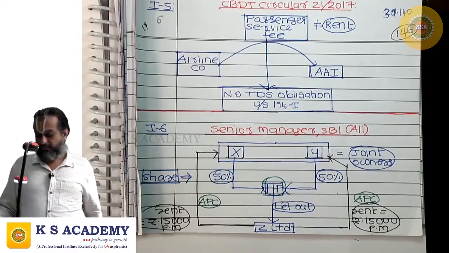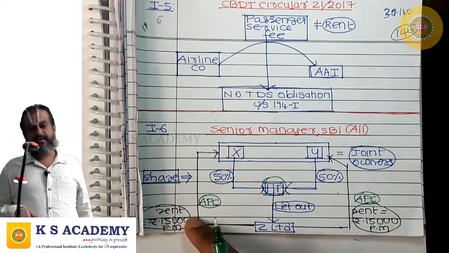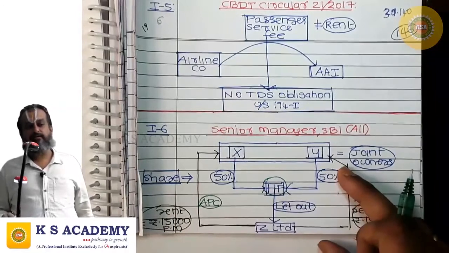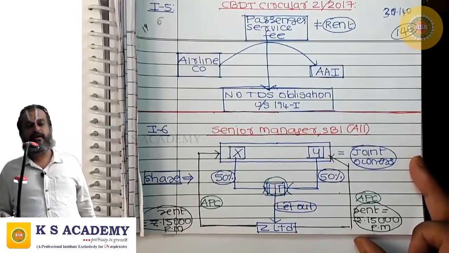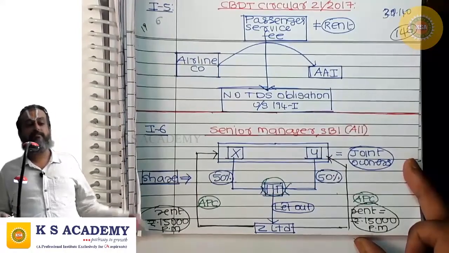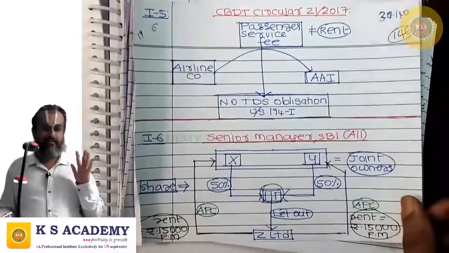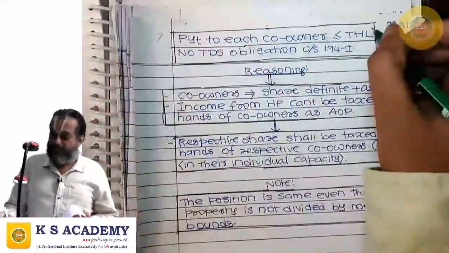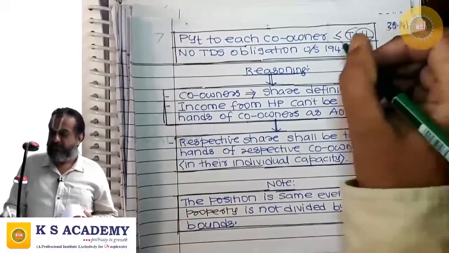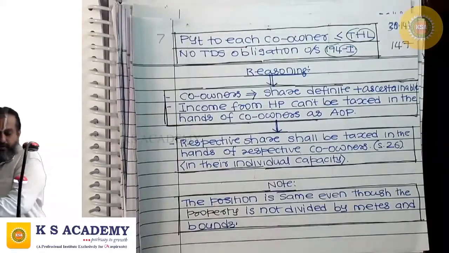So, whether the threshold limit is to be applied in respect of rent paid to each co-owner separately, or should it be applied in respect of rent for the property as a whole? This is the issue, to decide whether TDS under 194I comes or not. Payment to each co-owner is less than the threshold limit. Therefore, there is no TDS obligation under 194I.